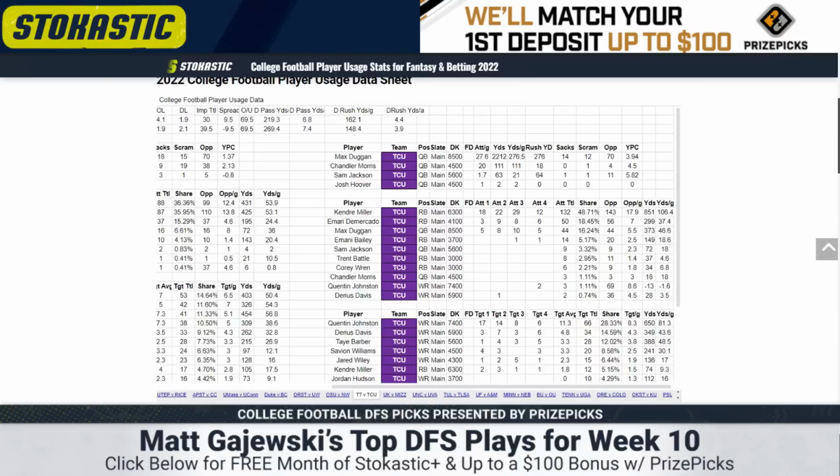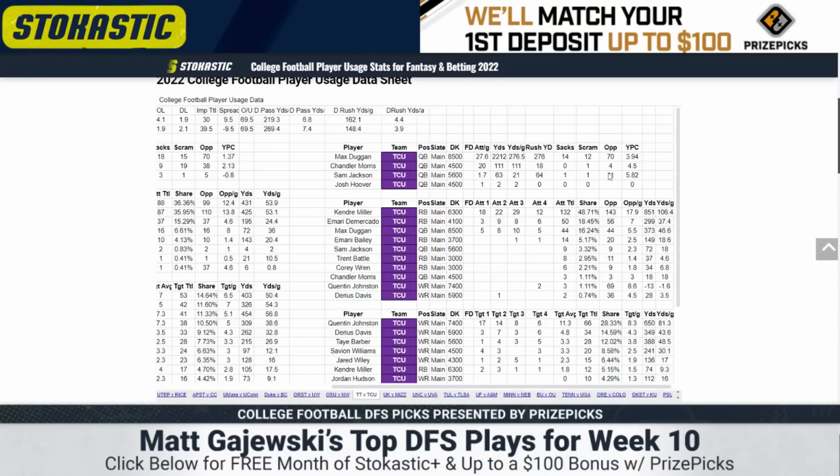Kendrick Miller's been awesome as well here. He's now averaging 105 rushing yards per game. He's averaging 17.9 touches. So he's doing this on not the best efficiency or not the best volume. It's all efficiency driven. But when the going gets tough, we have seen TCU ride him. Prior to the 12 carry game last week, he carried the ball 18, 22, and 29 times in 3 straight games. So it made sense. They gave him a little bit of a break here. I expect Kendrick Miller to be fine. They won't adjust his price. So he's still 6,300. That is pure GPP territory.